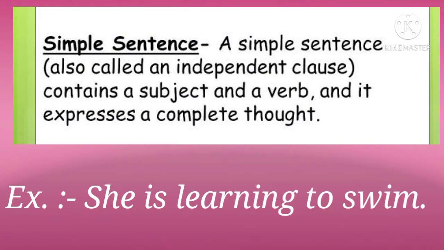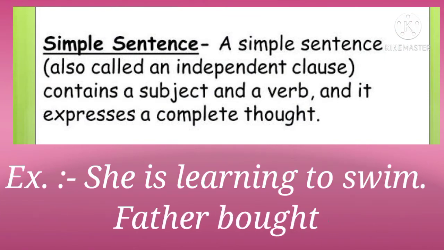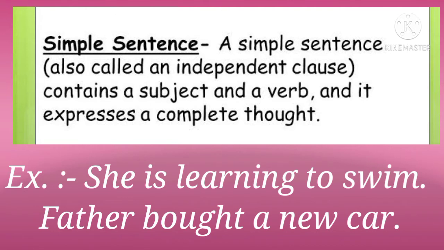Children, a simple sentence is also known as an independent clause, as a simple sentence has only one independent clause in it. It has a subject and a verb and conveys complete sense. For example, she is learning to swim. Father bought a new car. Now children, in these two sentences, the meaning is very clear and conveys complete sense.